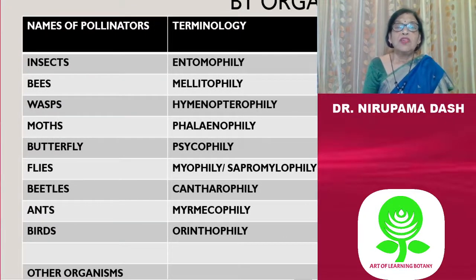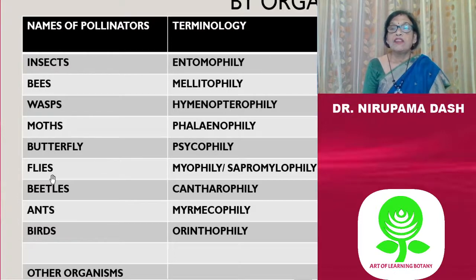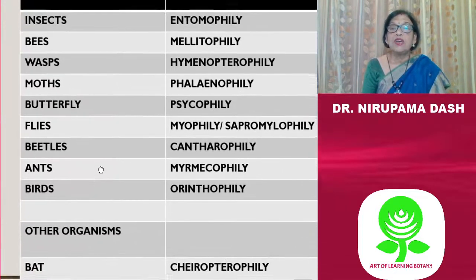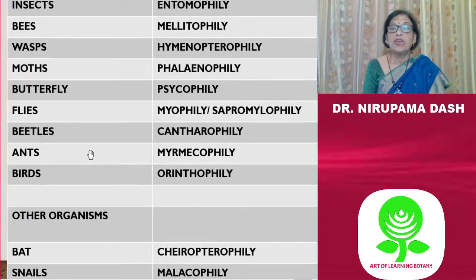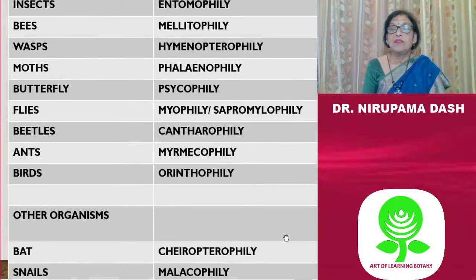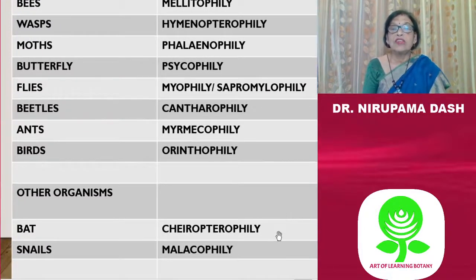Entomophily is done by insects, and melittophily is by bees, and wasps show hymenopterophily, moths phalaenophily, butterflies psychophily, flies myiophily or sapromyiophily, beetles cantharophily, ants myrmecophily, birds ornithophily, and other organisms: bats chiropterophily, snails malacophily.